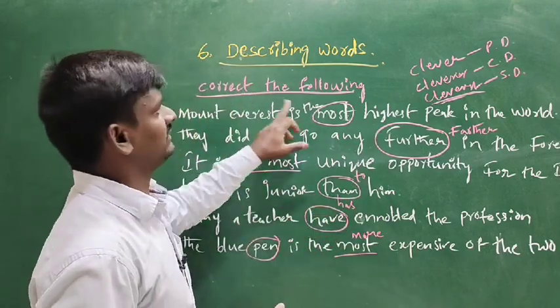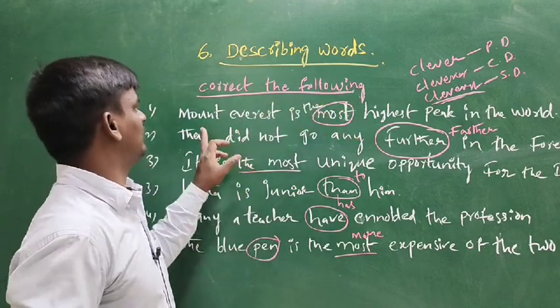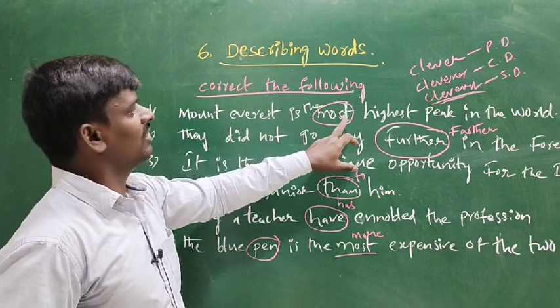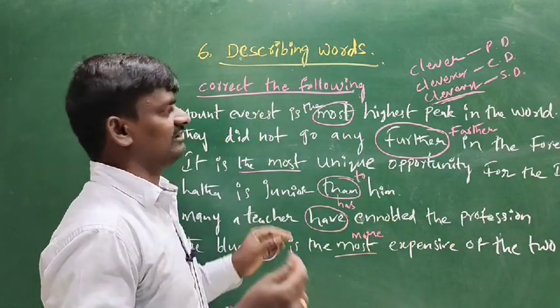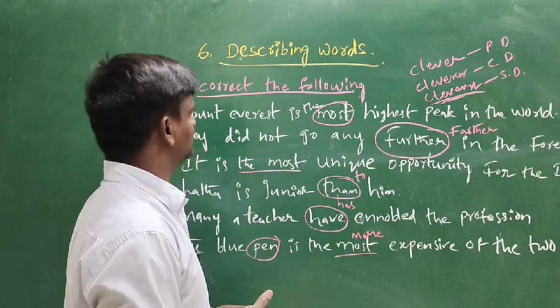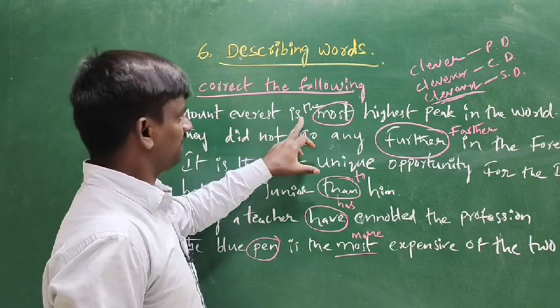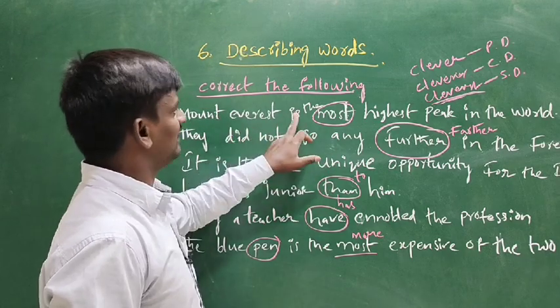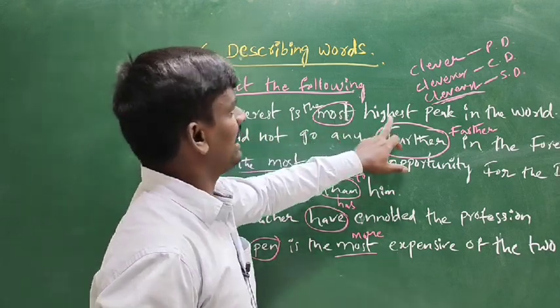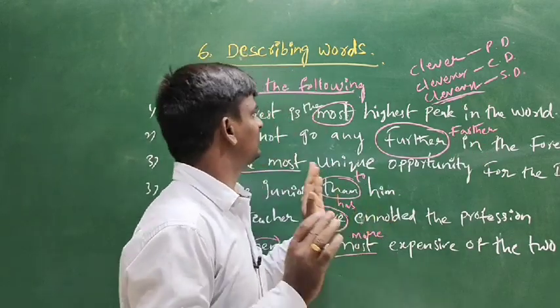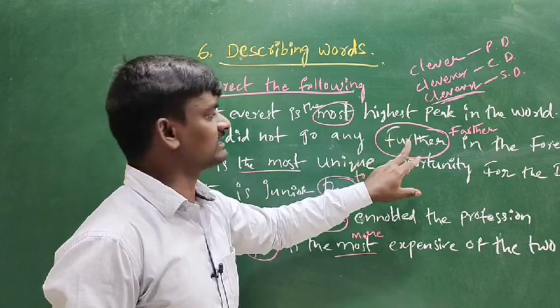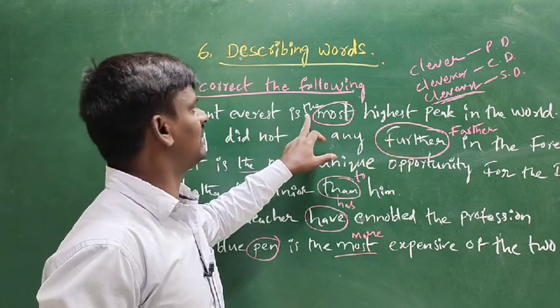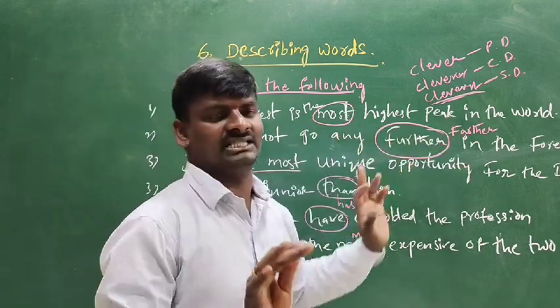Correct the following. Mount Everest is the most highest peak in the world. What is the mistake in that? Mount Everest is the highest peak in the world. Here the most and highest should not come side by side. Mount Everest is the highest peak in the world.